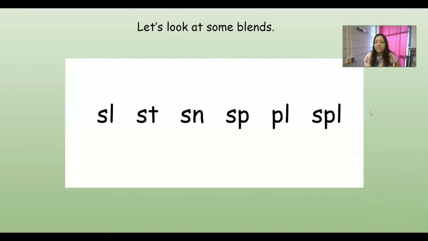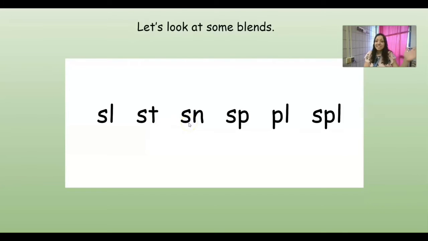These are all blends, and a lot of them have the S sound in them. That's why we're doing some of them right now. Okay, so we're going to start with this first one. If you have S-l, you blend it together and say sl. Can you do that? Sl, like slide. Let's try another one. St, like stop. Very good.